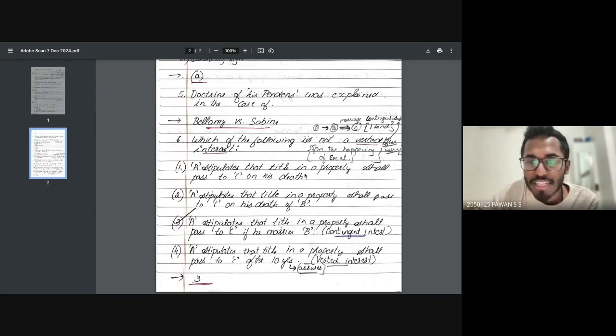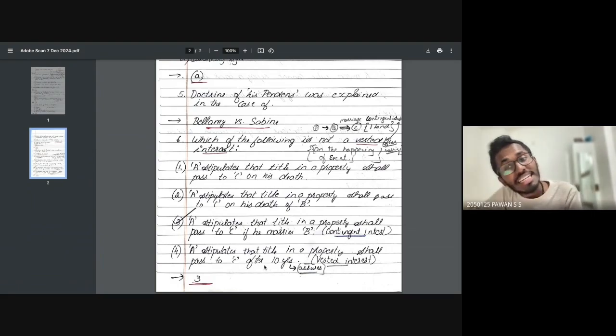Don't even look into this particular option. It's invalid. A stipulates that the title in a property shall pass to C on the death of B. No. A stipulates that the title in a property shall pass to C if he marries B. The same example of contingent interest I gave you, very simple. Now, A stipulates that the title in a property shall pass to C after 10 years.